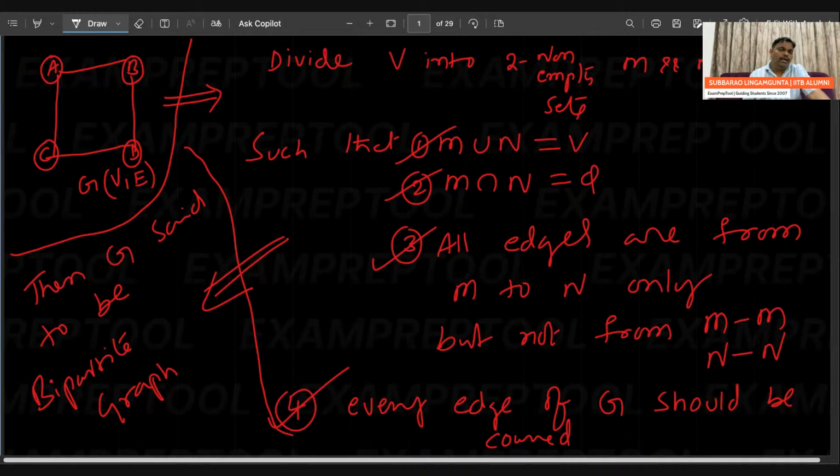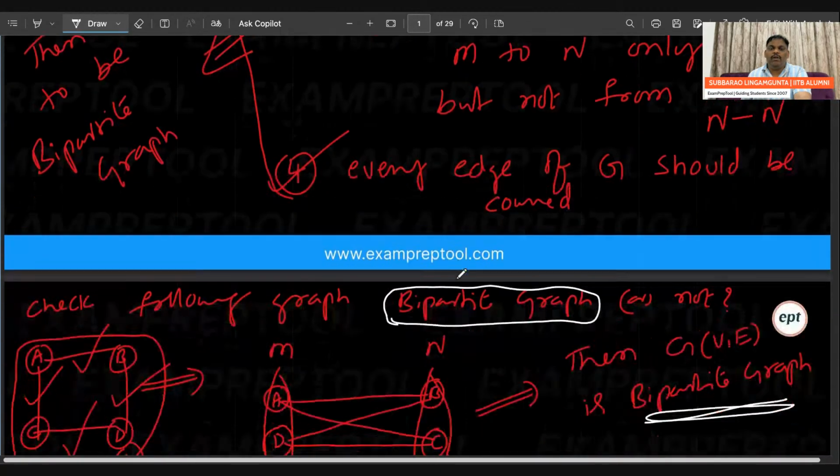Fourth one, every edge of G should be covered. Every vertex should be covered. Every edge should be covered. If we can do this, it means the graph is ready to be divided. It is ready to be bipartite, meaning these conditions are all satisfied, meaning partition is possible. The name itself says bipartite means bipartition, partitioning is possible. So a given graph is a bipartite graph. I feel everyone is comfortable.